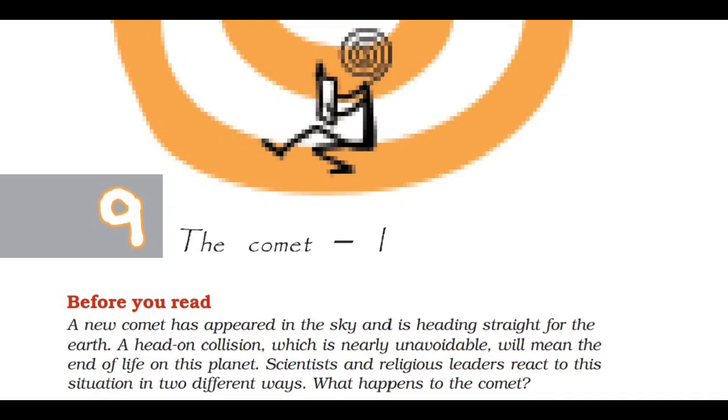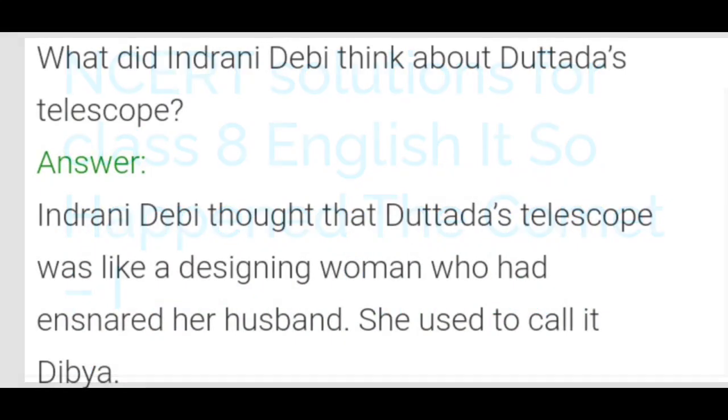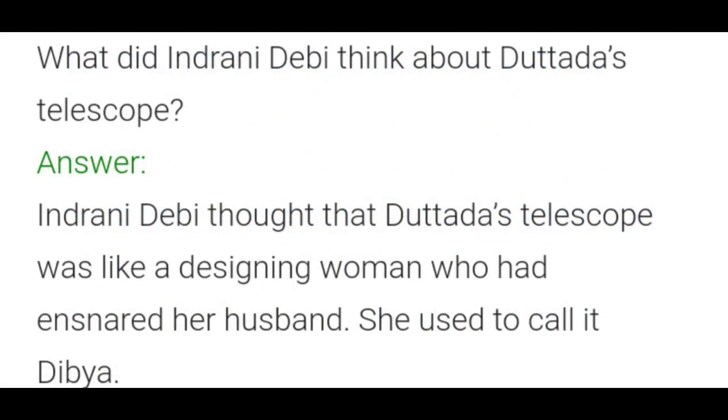So that's the summary for the first part of the comet from our supplementary reader. Let's move on to the question answers now, children. Let's discuss the question answers for the 9th supplementary, The Comet, Part 1. Look at the first question here. What did Indrani Devi think about Dattada's telescope?